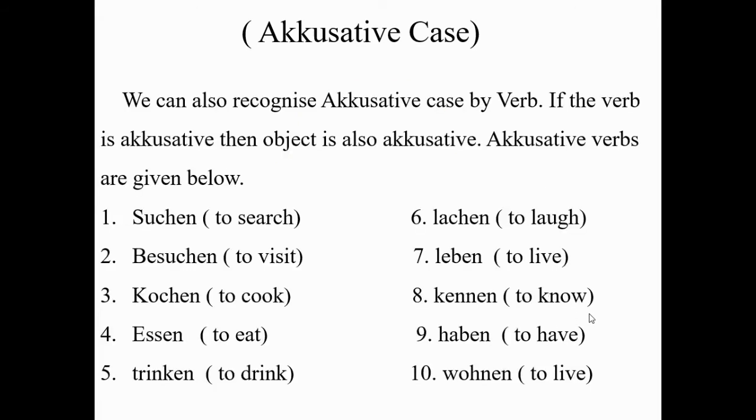We can also recognize accusative case by the verb. If the verb is accusative, then the object is also accusative. Accusative verbs are given below: suchen, besuchen, kochen, essen, trinken, lachen, leben, kennen, haben, wohnen. These are the accusative verbs, which always take an accusative object. Now we will see the sentences.